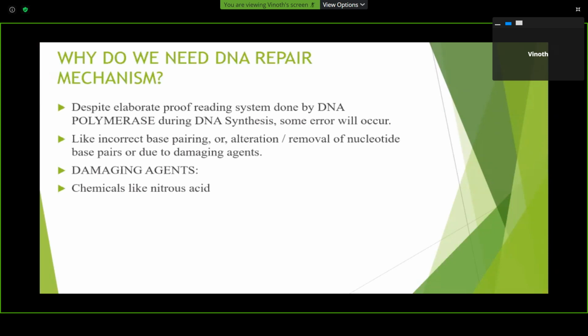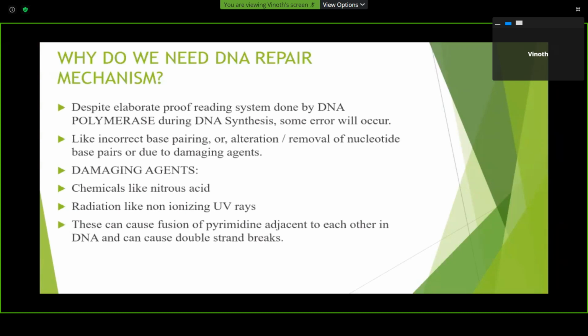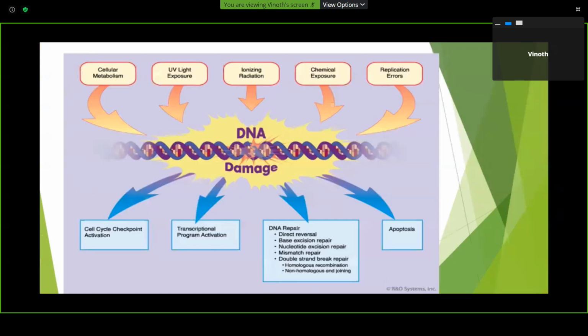Damaging agents include chemicals like nitrous acid and radiation like non-ionizing UV rays. These can cause fusion of pyrimidines adjacent to each other in DNA and can cause double-strand breaks and mutations, and cancer may result. So these are the causes of DNA damage: mainly UV light exposure, radiation, chemical exposure, and replication errors.